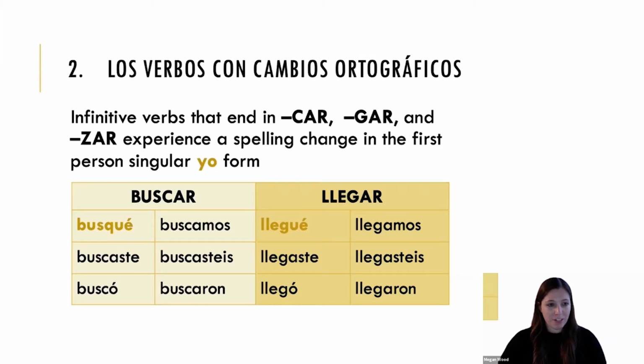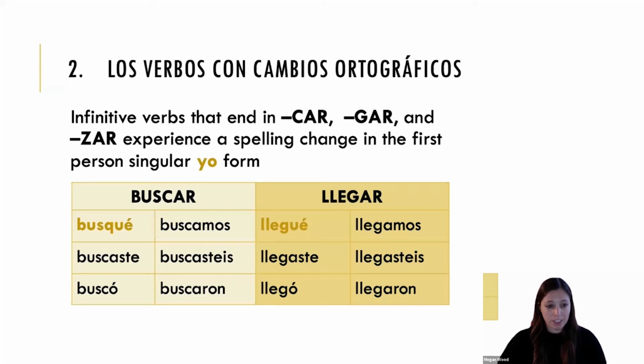Our second category is verbs that have spelling changes. So the first grouping of these verbs are ones that end in car, gar, and zar. They experience a spelling change in the first person singular yo form, mostly for pronunciation purposes.